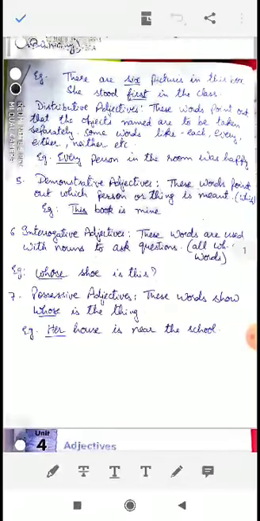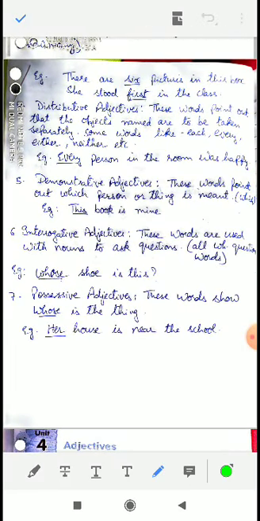The next is distributive adjectives. These words point out that the objects named are to be taken separately. Words like each, every, either, neither, etc. are distributive adjectives. Here you might get confused, as in the previous chapter you had already done distributive pronouns.